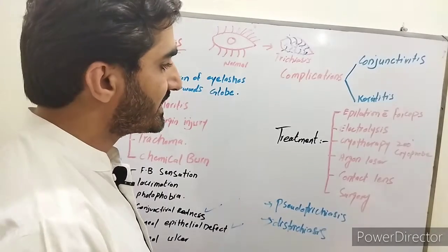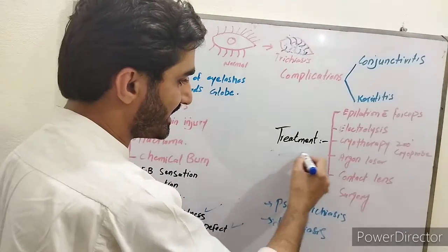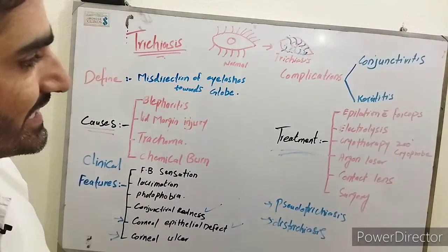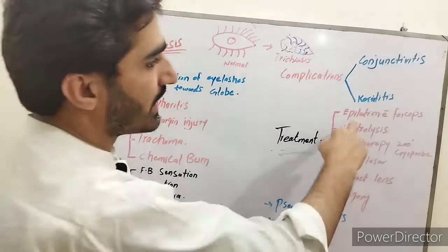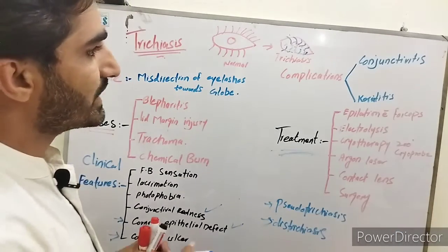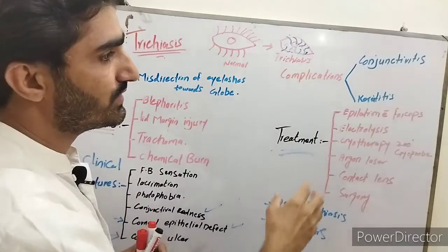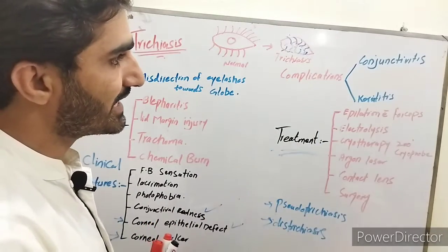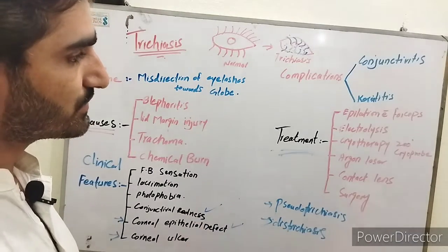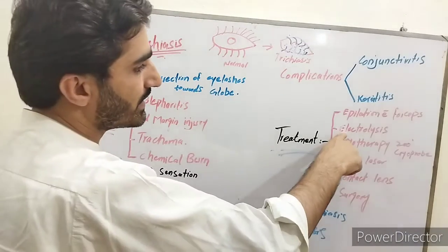Now, what is the treatment of trichiasis? How can we treat trichiasis? First one is epilation with the help of forceps. We take a forceps and remove all the misdirected eyelashes. This is the first treatment. Second is electrolysis.